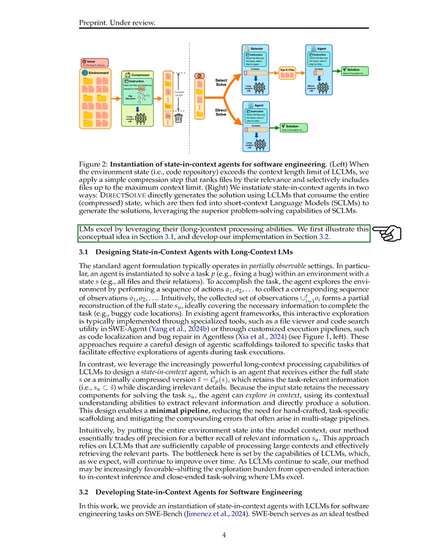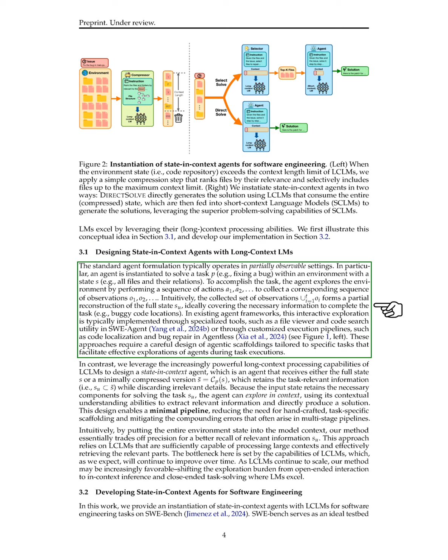We propose state-in-context agents that utilize powerful long-context language models, LCLMs, capable of processing millions of tokens. This approach simplifies the design by removing the need for complex scaffolding, turning open-ended tasks into closed-ended ones where LMs perform well. We first present this concept and then detail our implementation.